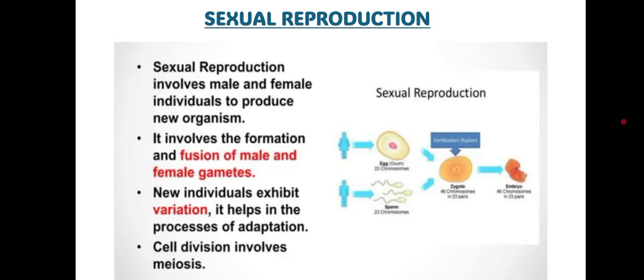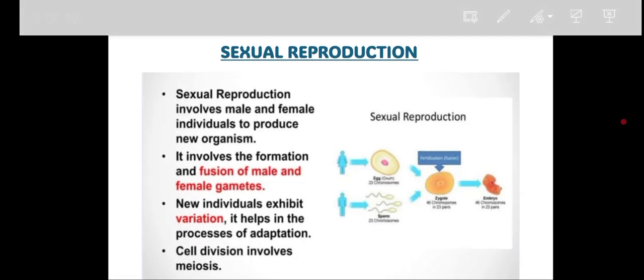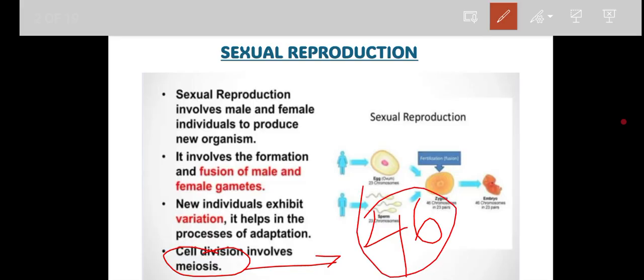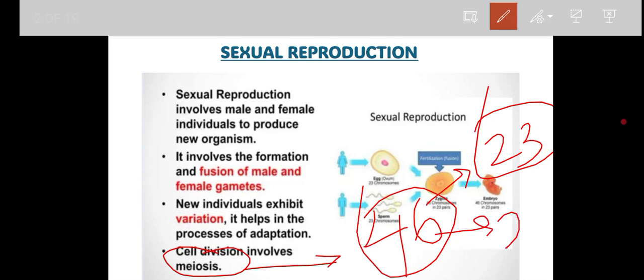But in case of sexual reproduction, the gametes are formed by the process of meiosis, right. Normally you can understand meiosis is the process by which the number of chromosomes becomes half. For example, a cell containing 46 chromosomes will be divided, so each gamete will contain 23, correct.